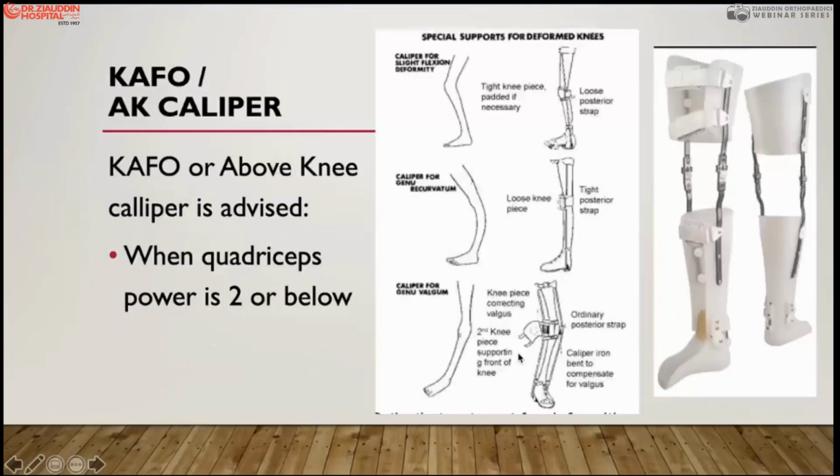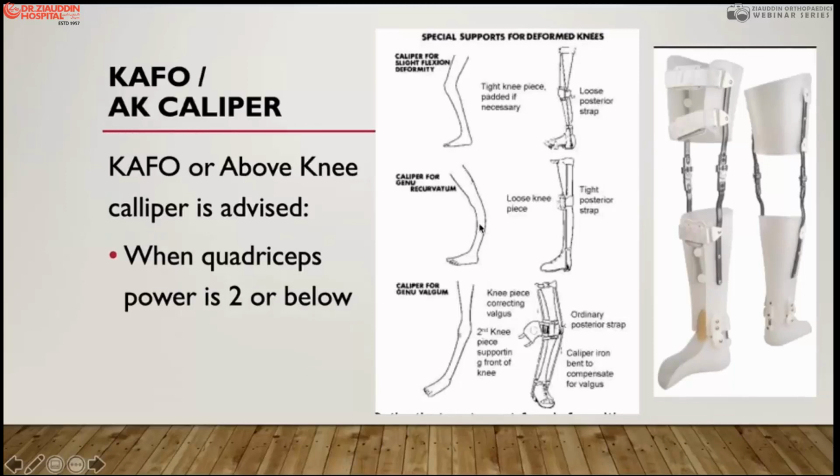But when there is a weak quadriceps and weak flexors, glutei at the hip joint, we use above knee calipers like these, and a KFO can also be used when the quadriceps paralysis is below grade 2 and the glutei also have paralysis. So here is the flexion deformity at the knee joint. The caliper usually should have a tight, padded anterior brace and a loose posterior brace.